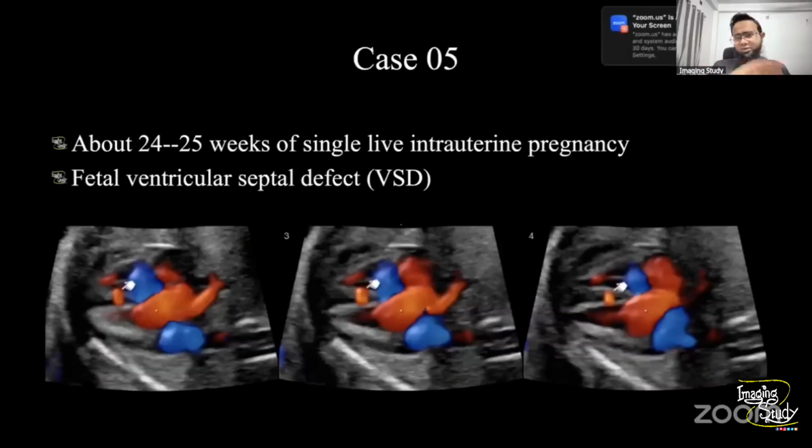Okay, so this was a case of 24 to 25 weeks of single live intrauterine pregnancy with a fetal ventricular septal defect.